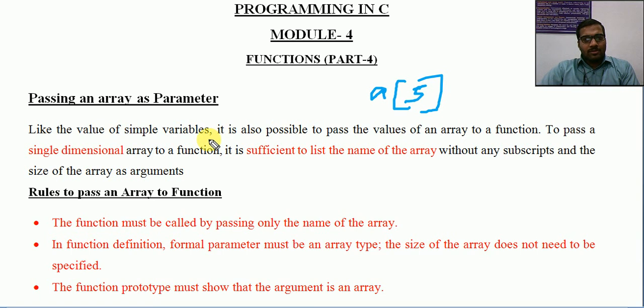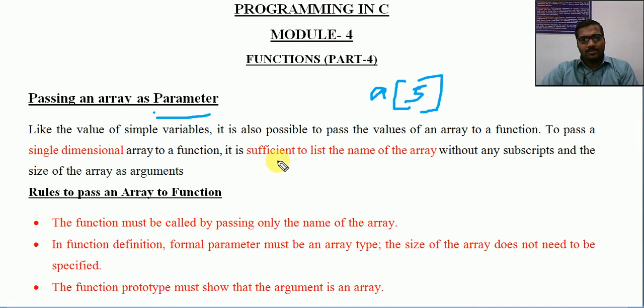We can pass a single dimensional array, or if you want, we can pass a two-dimensional array also into the function definition. Just remember, passing a parameter means from the function call we are giving a parameter like an integer value, character value or float value, or similarly we are passing an array, and that array is to be received at the formal parameter of the function definition and processed separately. Here there is a difference in dealing with these parameters.